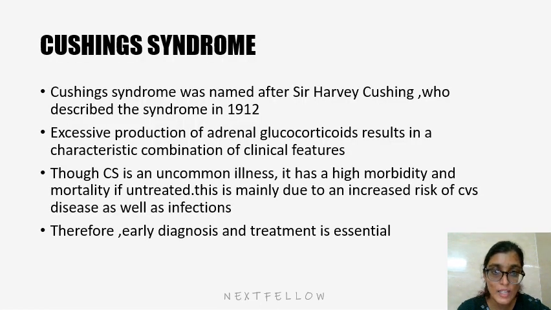Cushing syndrome was named after Sir Harvey Cushing, who described the syndrome in 1912. Excessive production of adrenal glucocorticoid results in a characteristic combination of clinical features. Though Cushing syndrome is an uncommon illness, it has high morbidity and mortality if untreated. This is mainly due to increased risk of cardiovascular disease as well as infections. Therefore, early diagnosis and treatment is essential.